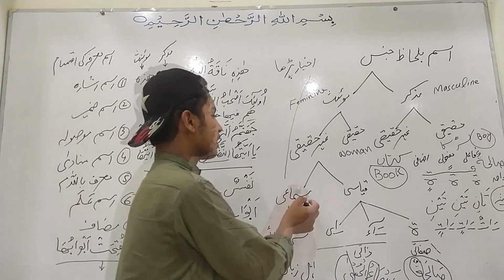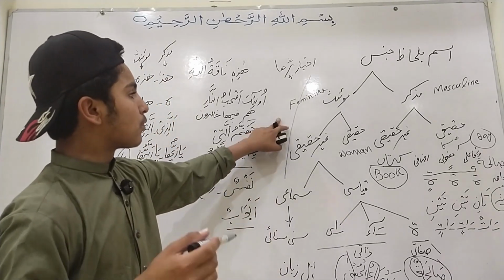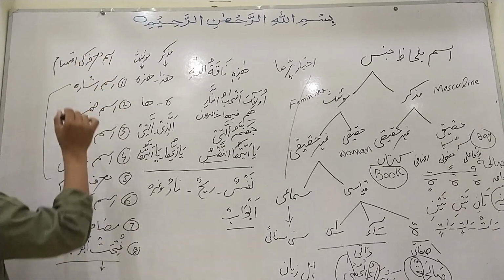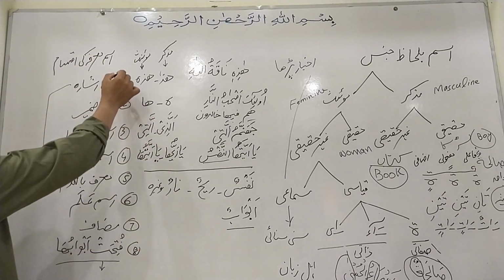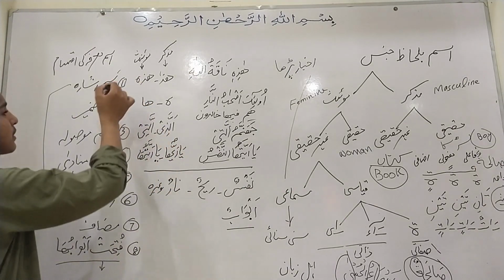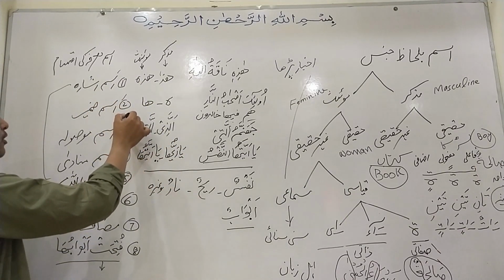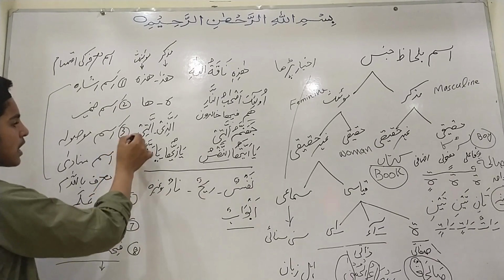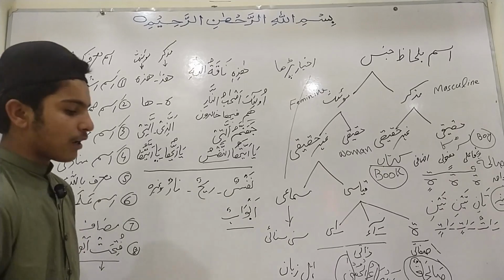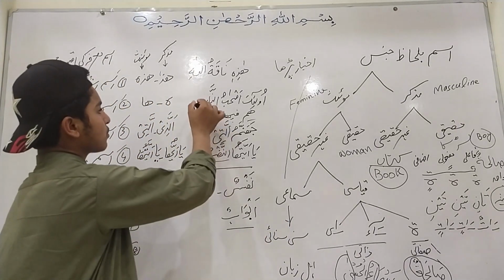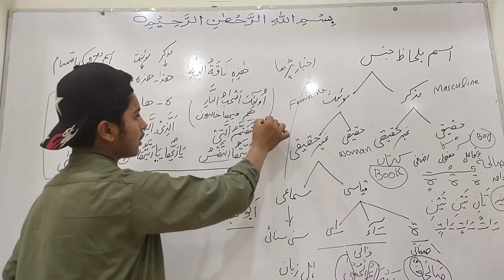These feminines will be known through these four kinds of nouns. The first one is ism ishara, demonstrative pronoun. Second is ism zamir, pronoun. Third is ism mausul, relative pronoun. And the fourth is ism munada, exclamatory noun. We have an example: أولئك أصحاب النار هم فيها خالدون.